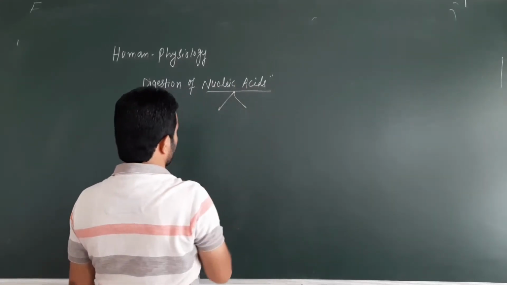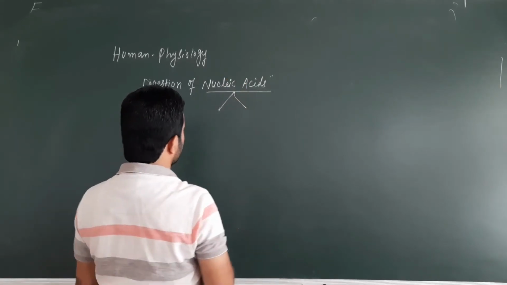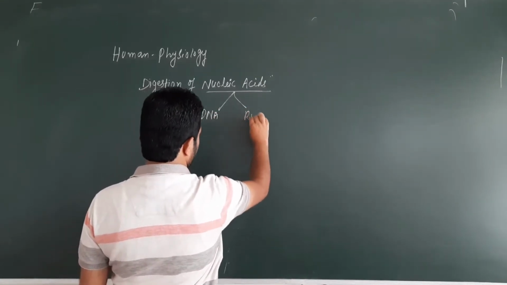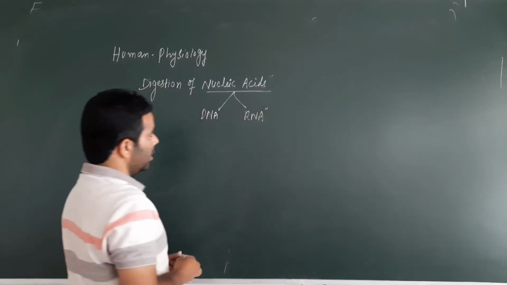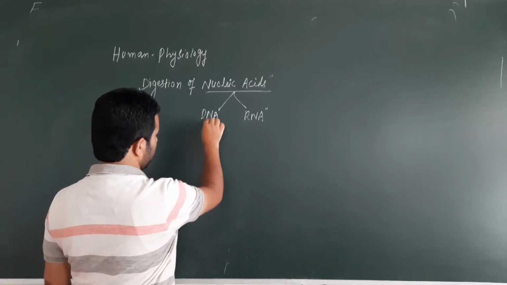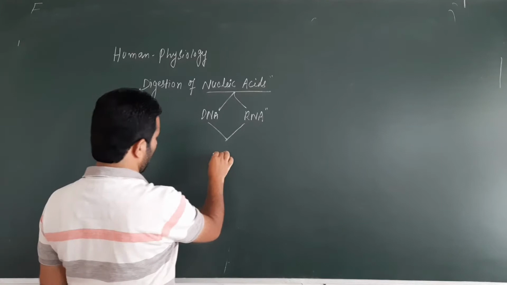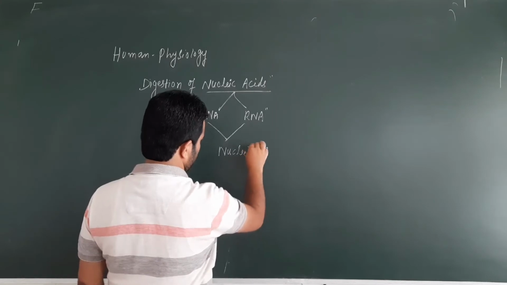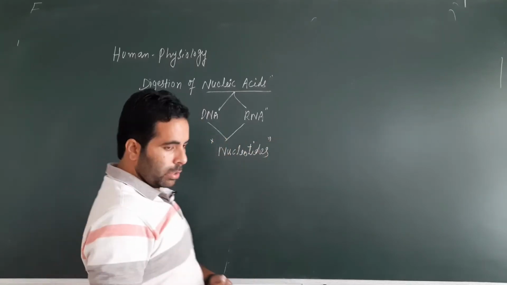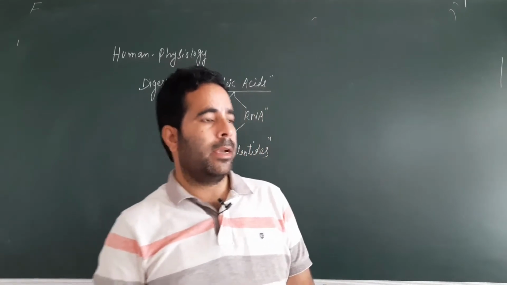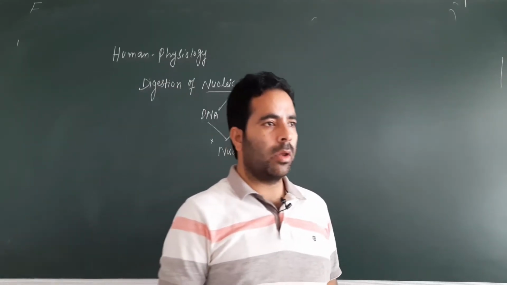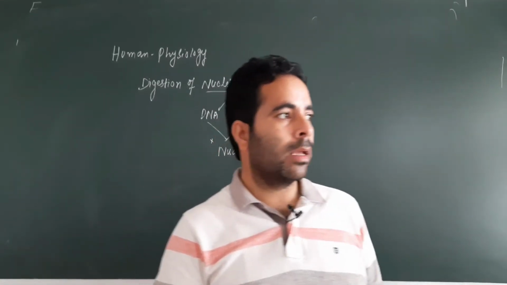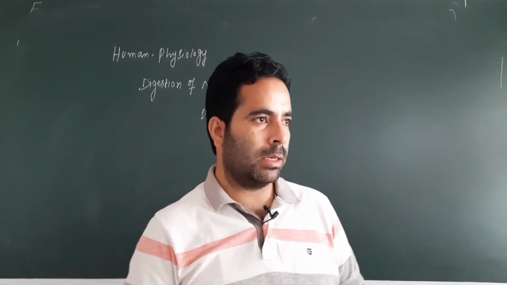So far as the nucleic acids are concerned, we know that there are only two types of nucleic acids. We are very familiar with the topic. One is DNA, deoxyribose nucleic acid, another is RNA, ribose nucleic acid, right? Both these DNA and RNA are made up of nucleotides. They are polymers of nucleotides. Their monomeric units are the different types of nucleotides depending upon the nitrogenous base containing adenine, guanine, thymine, cytosine in DNA, adenine, guanine, uracil and cytosine in RNA. We have discussed the difference between DNA and RNA.